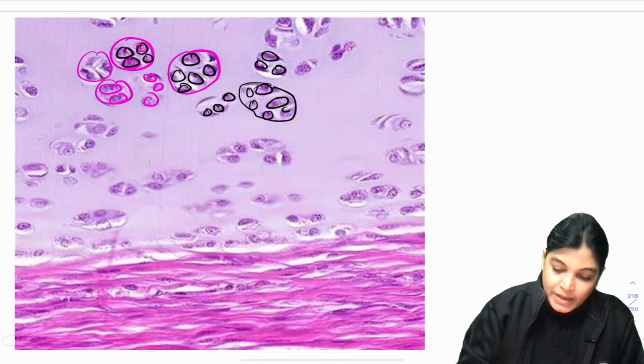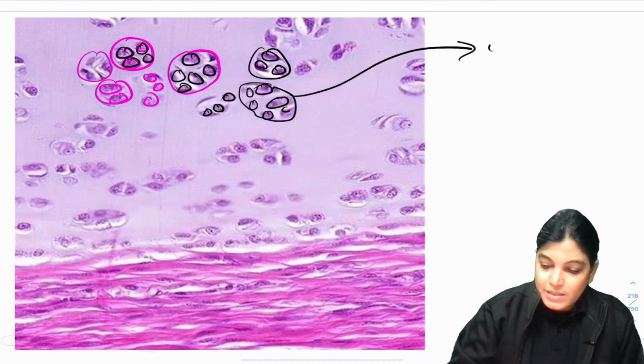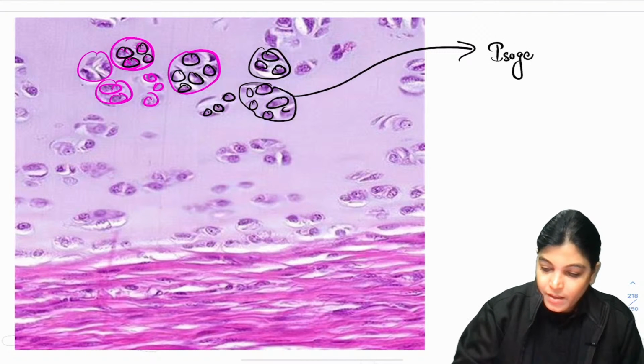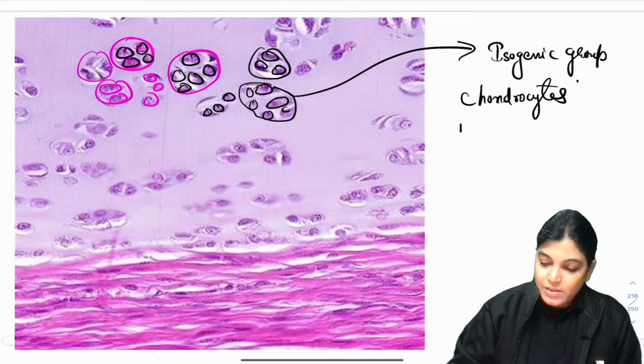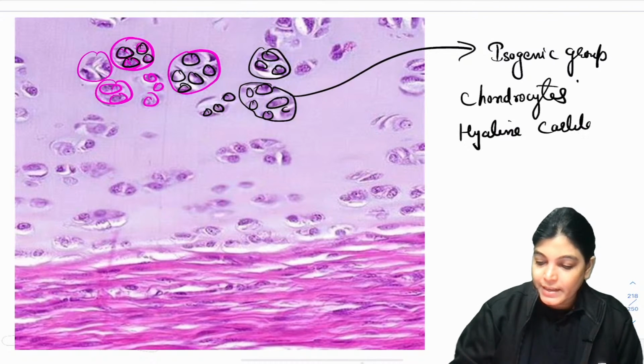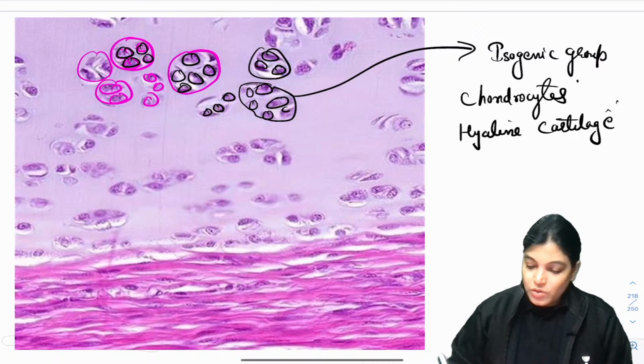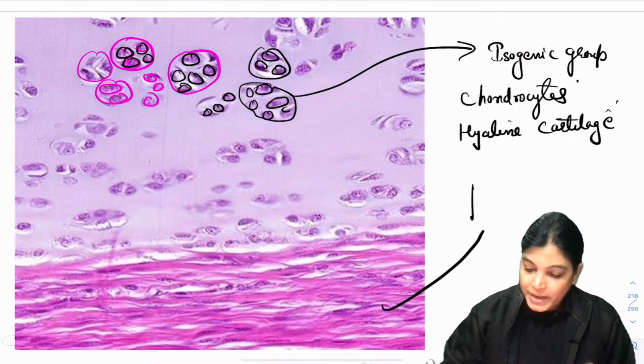Just now I have explained, this is an isogenous group of chondrocytes, and isogenous groups of chondrocytes are present in the cells of hyaline cartilage. They are present in the slide of hyaline cartilage, and also we can appreciate the perichondrium layer.